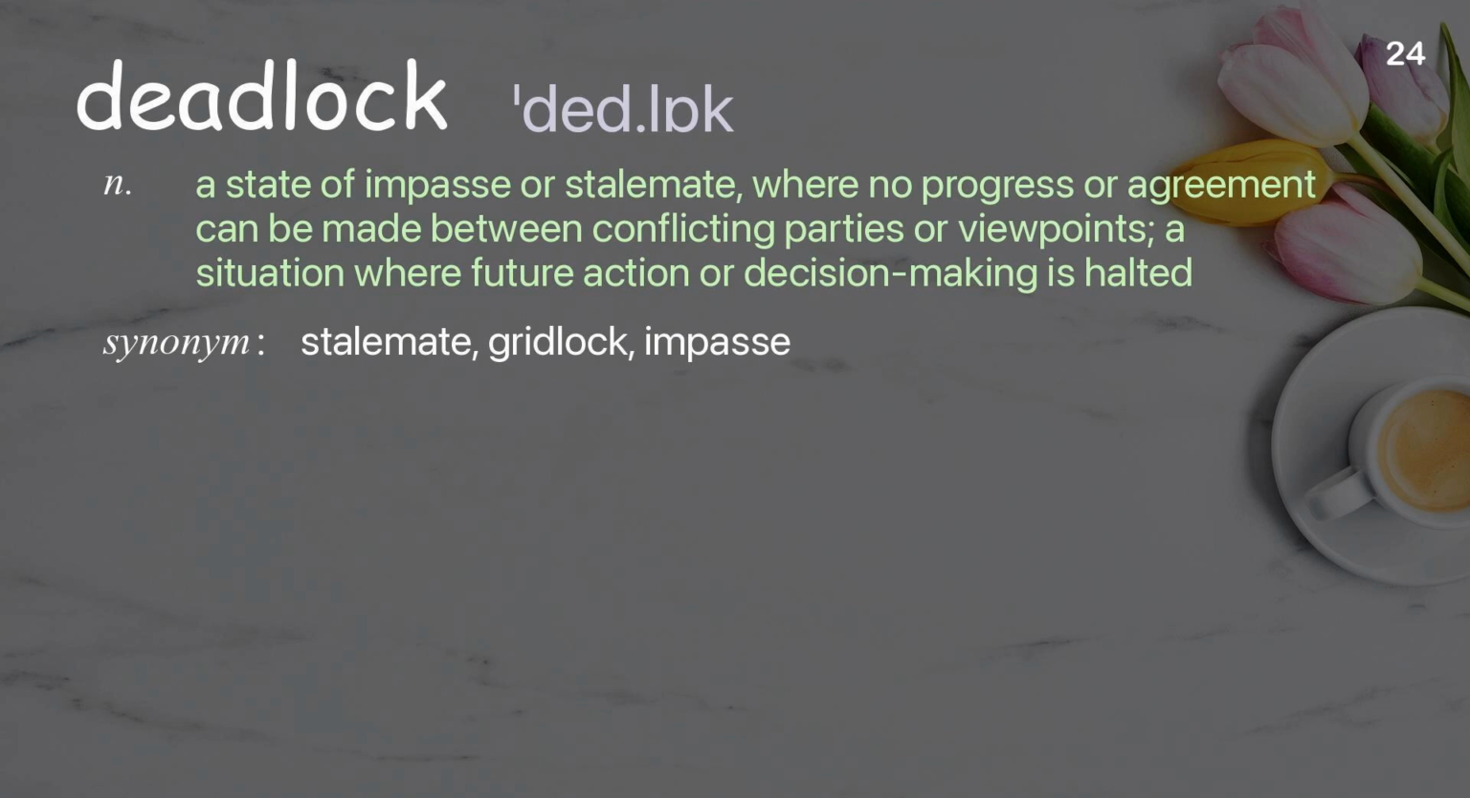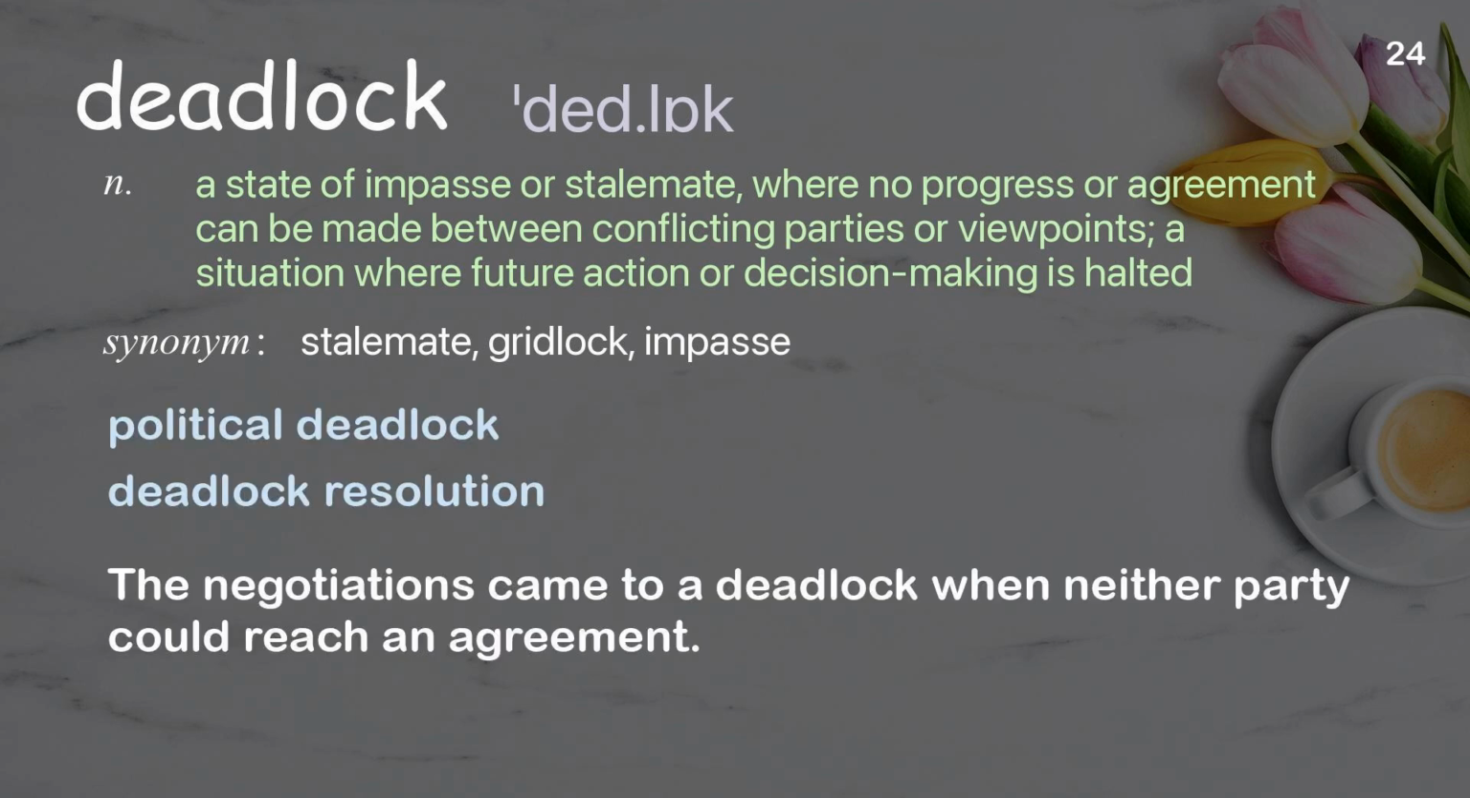Deadlock. A state of impasse or stalemate, where no progress or agreement can be made between conflicting parties or viewpoints. A situation where future action or decision-making is halted. Examples: Political deadlock. Deadlock resolution. The negotiations came to a deadlock when neither party could reach an agreement.